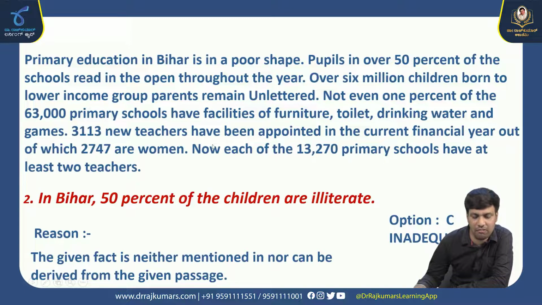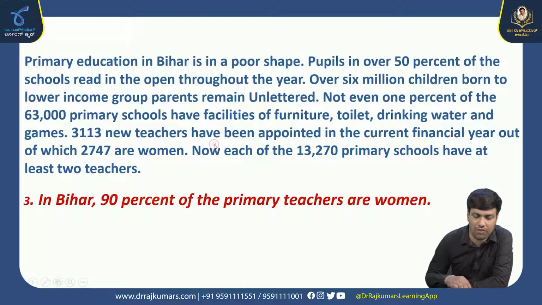Moving on to our next inference. In Bihar, 90% of the primary teachers are women. Again, it is insufficient data because it is nowhere mentioned in the passage whether 90%, 100% or 50% of primary teachers are women. In the inference they are exactly quoting that 90% of primary teachers are women.